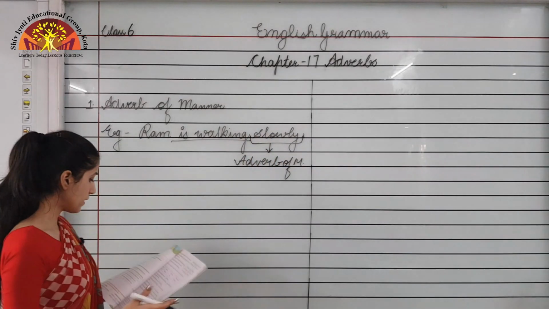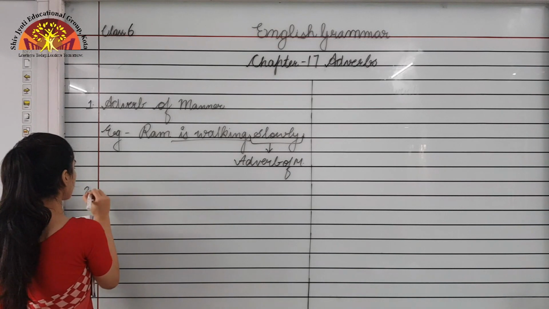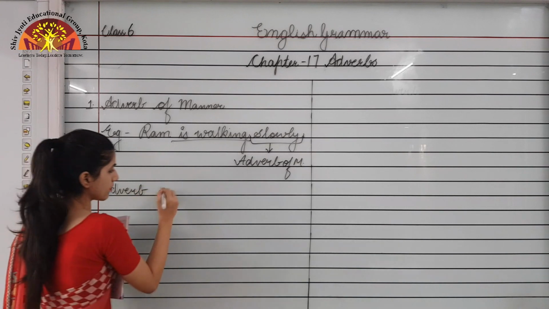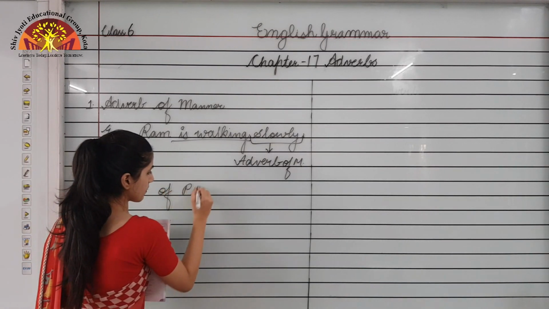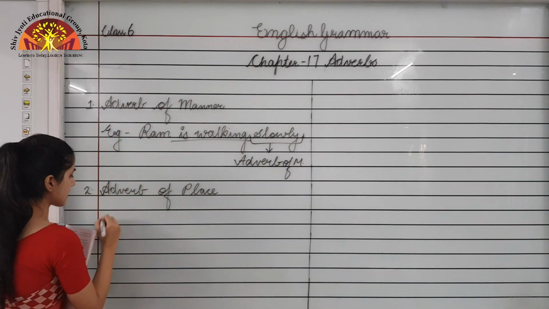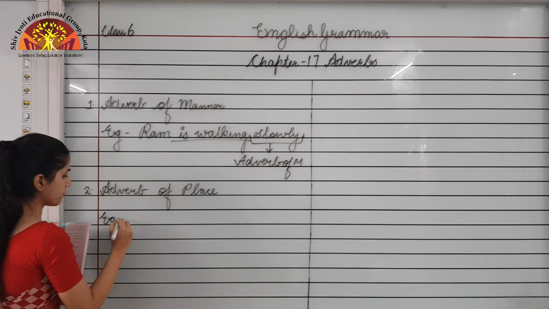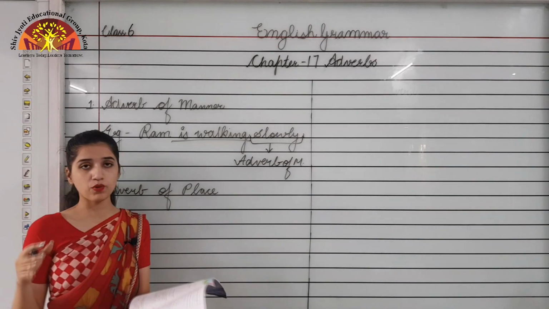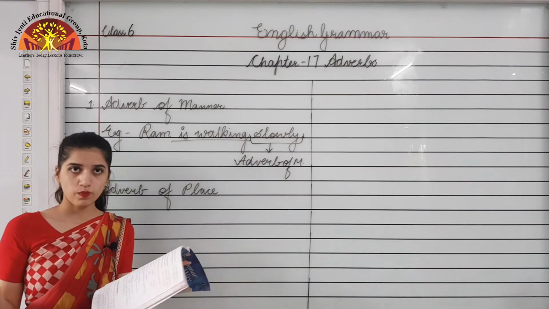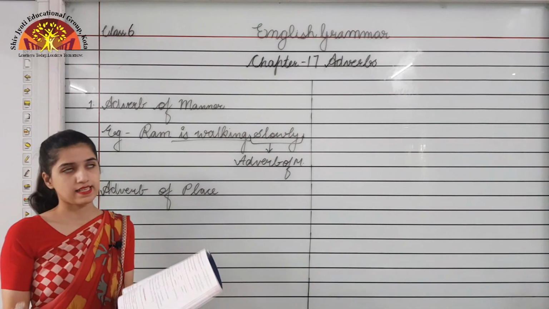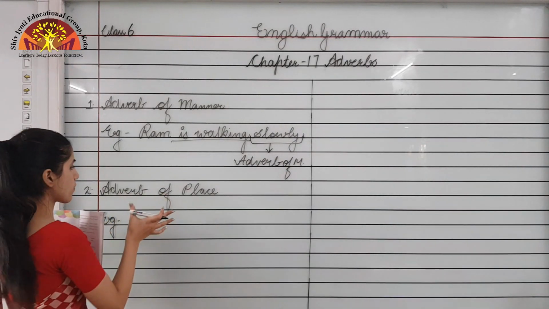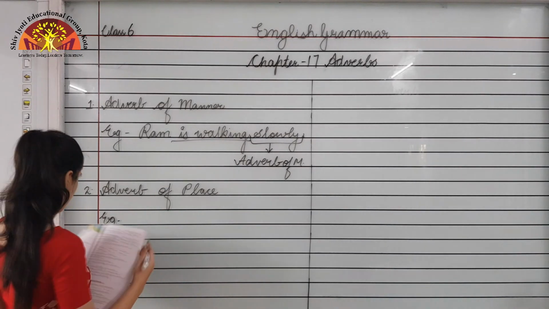Now moving forward to the next type of adverb, that is adverb of place. Over here I am writing another example, but before that we will see what an adverb of place is. It tells us where the verb took place, where the action took place.